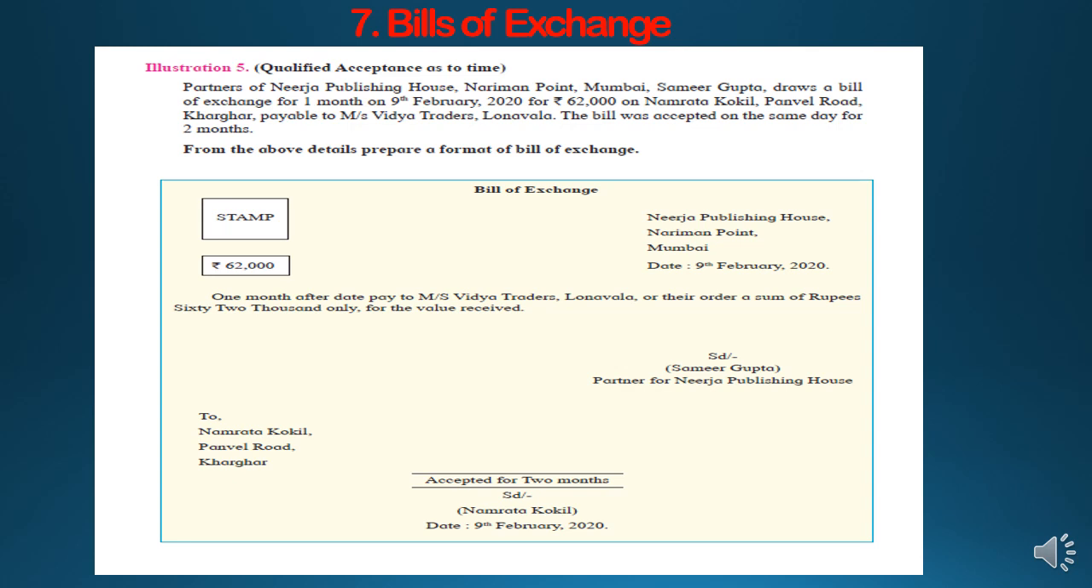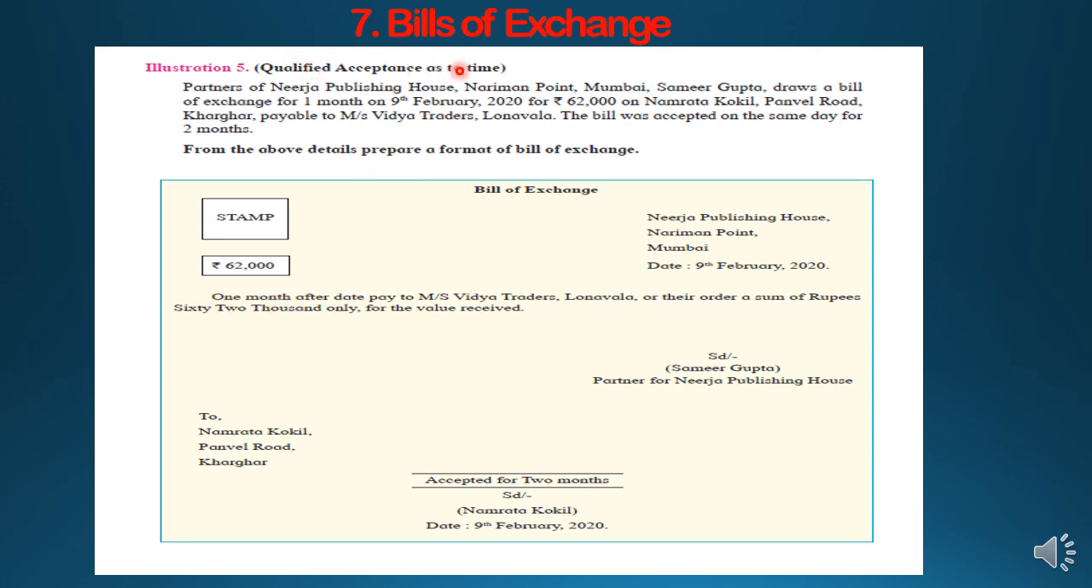We are learning chapter number 7, that is Bills of Exchange. In that we are going to see the new pro forma or new specimen for the qualified acceptance as to time. You know, students, you have learned about the types of bills of exchange and types of acceptance. So if the type of acceptance is as to time, here the period of the bill will differ from the actual period given.